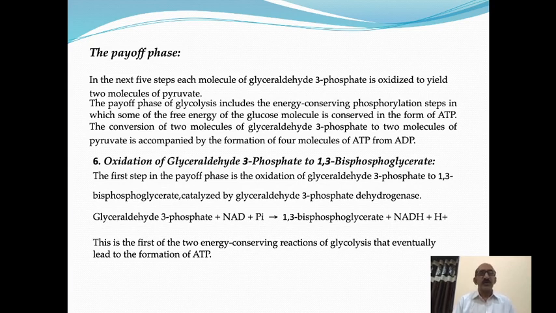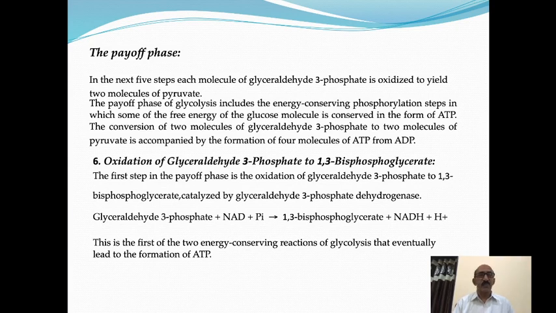In the next 5 steps, each molecule of glyceraldehyde 3-phosphate is oxidized to yield 2 molecules of pyruvate. The payoff phase of glycolysis includes the energy conserving phosphorylation steps, in which some of the free energy of the glucose molecule is conserved in the form of ATP.